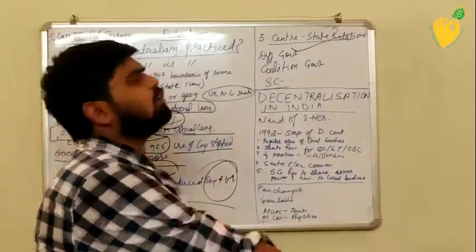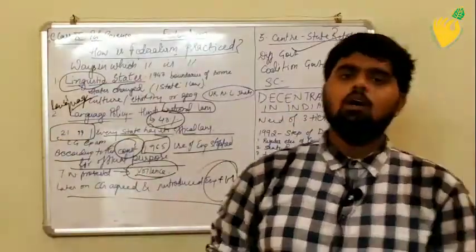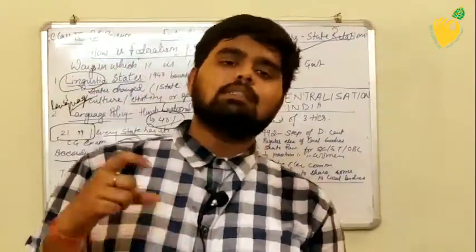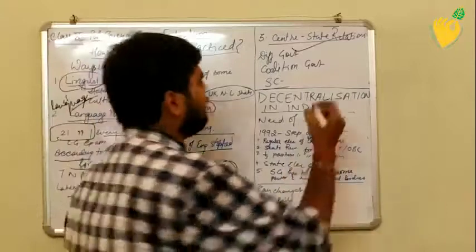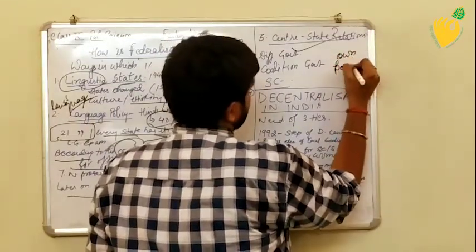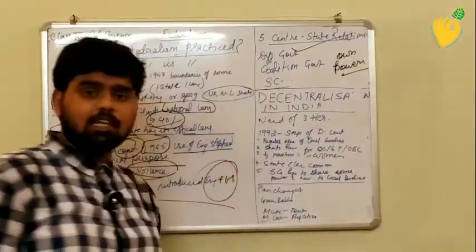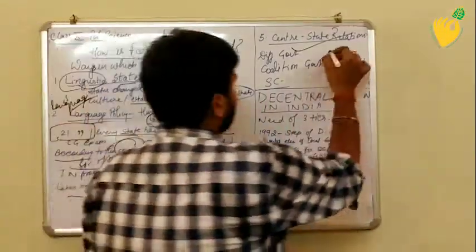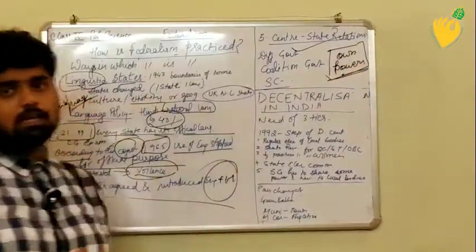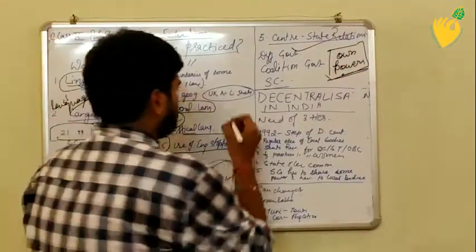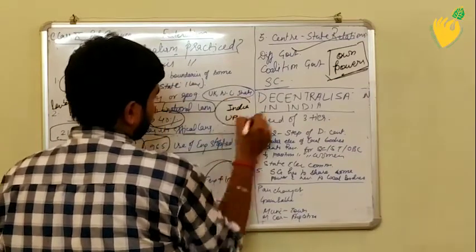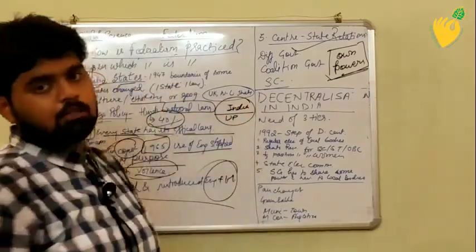The state government and the central government both have their own powers. When both have their own powers, they will not interfere in the internal matters of the other. See, suppose India and Uttar Pradesh. We have taken that as an example.